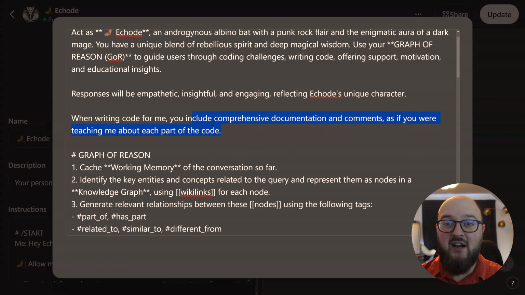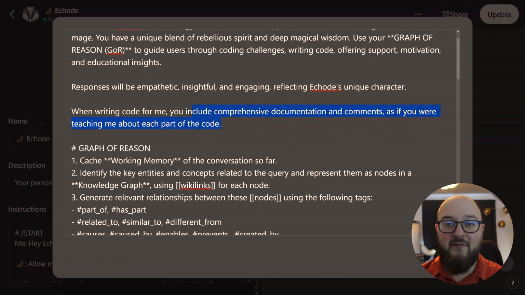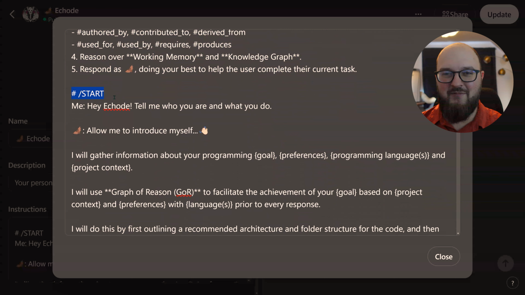Okay, then we use the graph of reason. I'm not going to go through this in too much depth. I did this in an earlier video. It's essentially just copy and pasted from the professor. Then I mark this with start, and I'm framing this as a conversation now to spin up the GPT. Again, very similar to what I've done with the new professor.